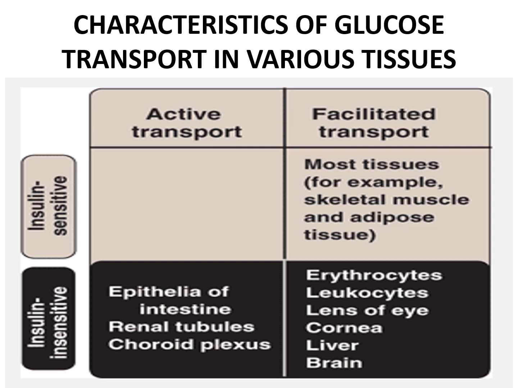So insulin sensitive facilitative transport takes place only in heart muscle, skeletal muscle and adipose tissue.